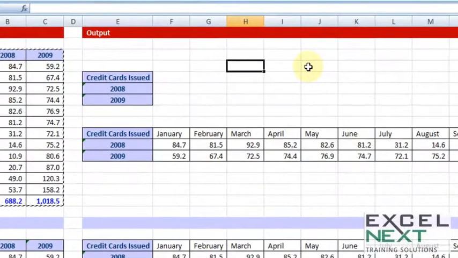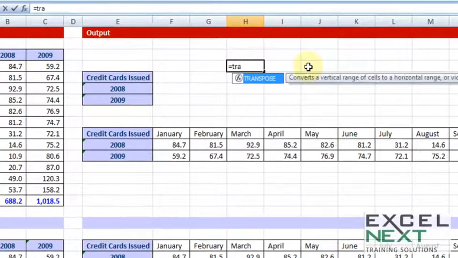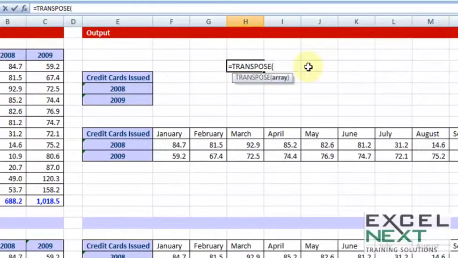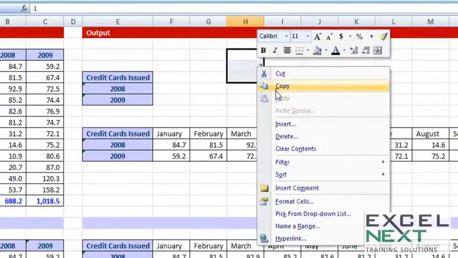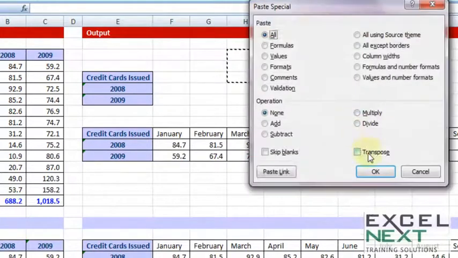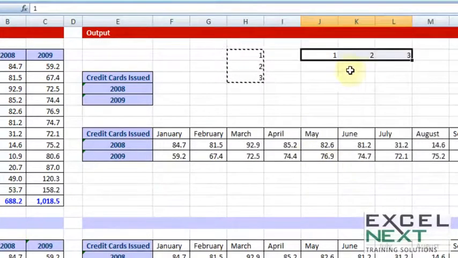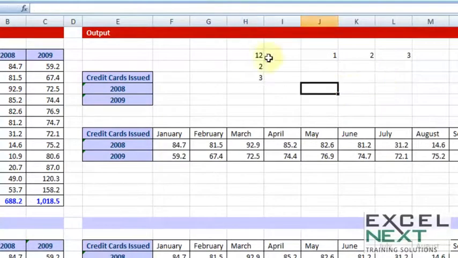You may have heard this, that the transpose formula also exists. Now how is this transpose different from the Paste Special transpose? Let us find out. To illustrate this point, let me take sample data, a very simple one. Let's say 1, 2, 3. Now we have already seen that if you copy this data and use a Paste Special transpose, it becomes vertical to horizontal. But the problem is, in case you make any changes in your original data, it is not reflected out here. So I want something that helps me connect both these data points.